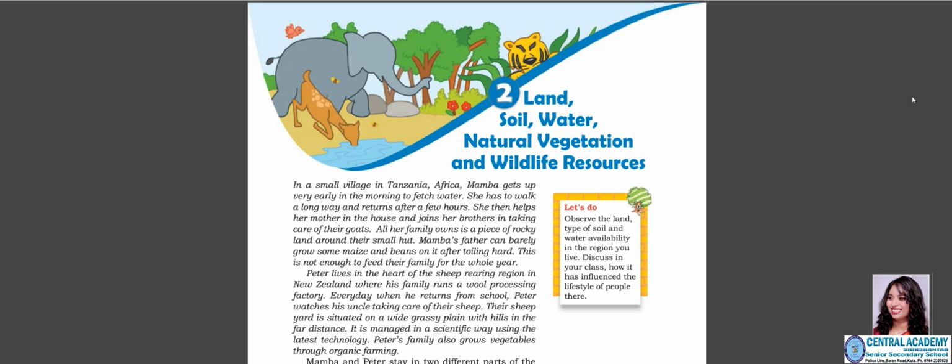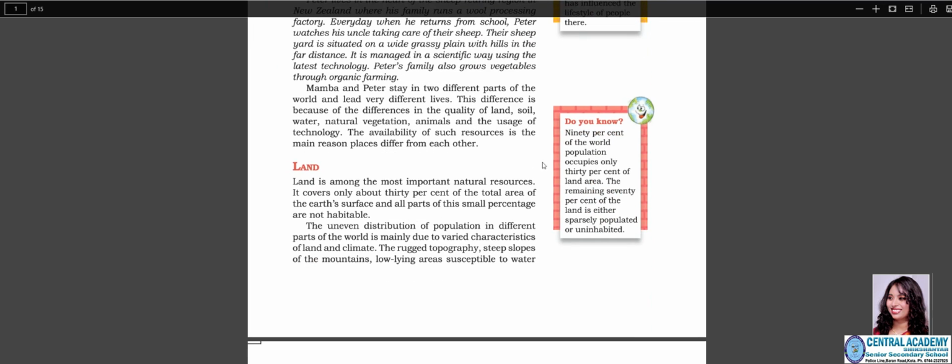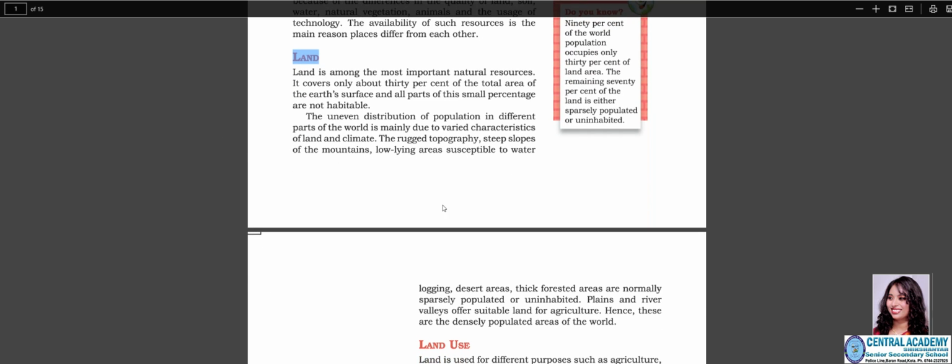So, this chapter basically focuses on the various resources, that is, soil, water, natural resource, and vegetation, that we will discuss in this topic. Now, as we have tried to understand the various resources, the resources are something which is usable for human beings, and how do we conserve it and protect it is important. Now, the first resource is land that we will be talking about today.